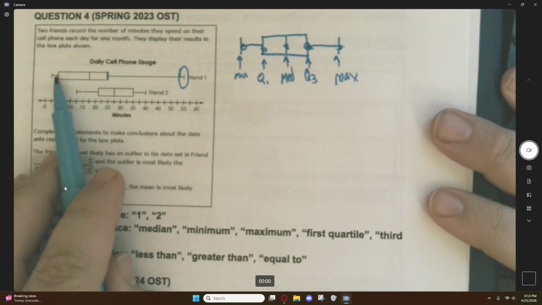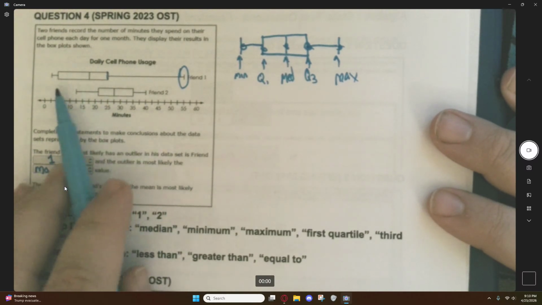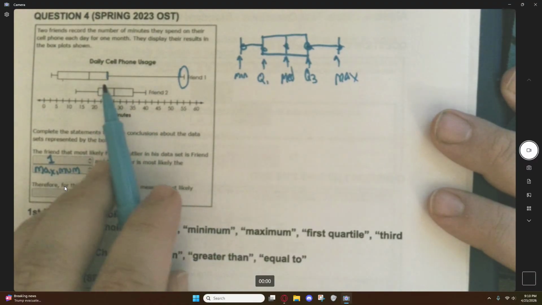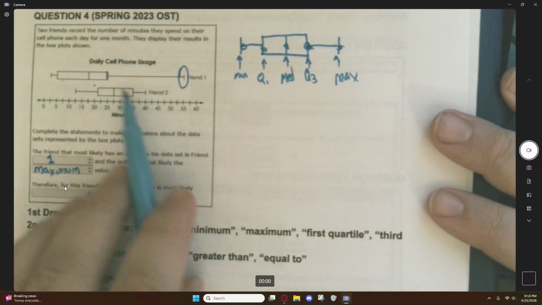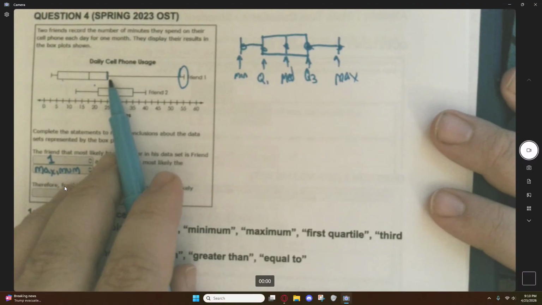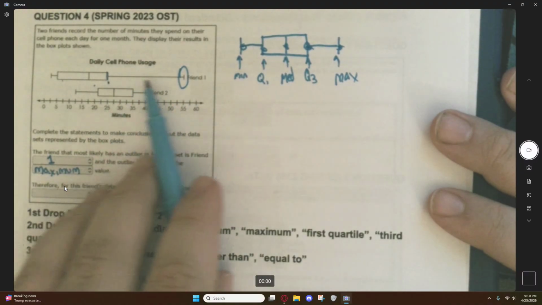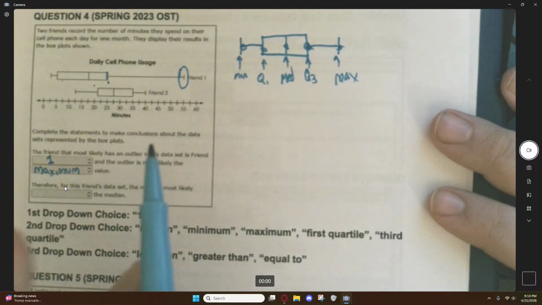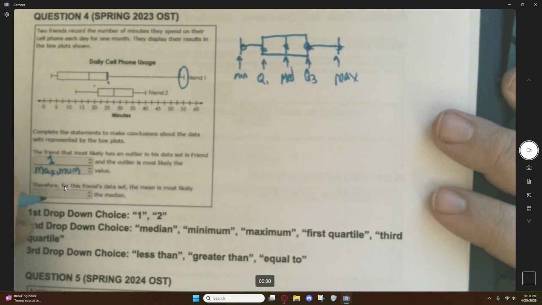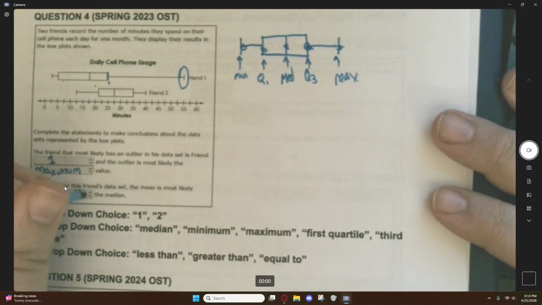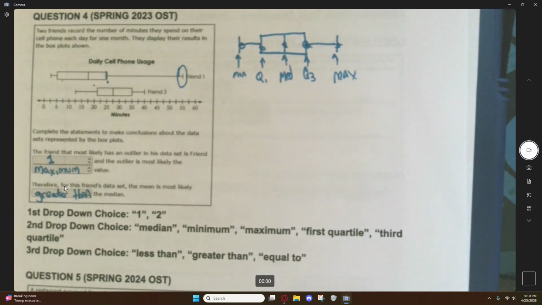So, from your first quarter to your second quarter is 5 to about 17.5. And then from your second quarter to your third quarter is 17.5 to 25, which is a difference of 7.5. And then all of a sudden, from the third quarter to the fourth quarter is 30. That's just wild. Therefore, for this friend's data set, the mean is likely greater than the median. Why? Because when you have one number that throws off that data that much, it's going to inflate the mean.